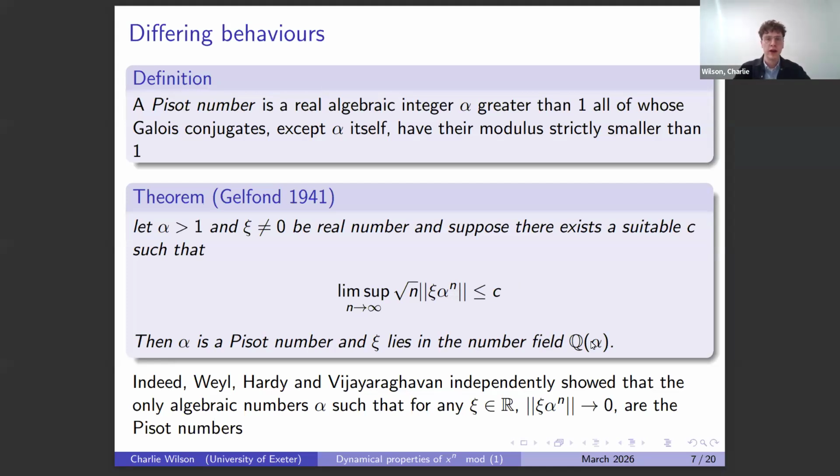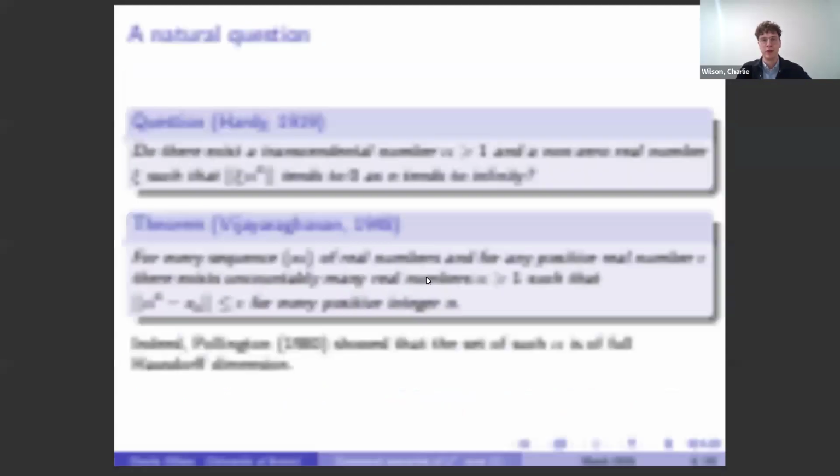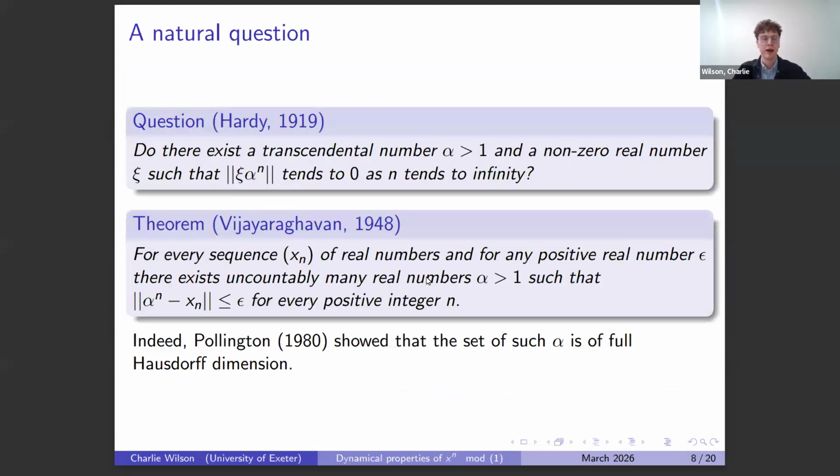And if we go one step further and say, let's just consider algebraic numbers, then the only algebraic numbers that exert this behavior, that psi alpha to the n limits to an integer, are Pisot numbers. So this is completely classified for algebraic parameters. And indeed, if we're willing to say something about the rate of convergence, this is classified for all numbers. So I guess what happens if we drop this? And this leads to the following question posed by Hardy.